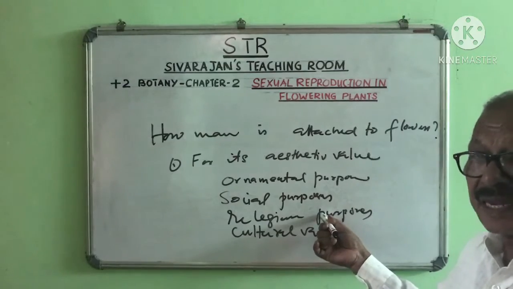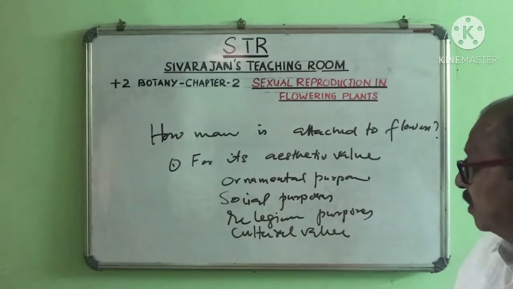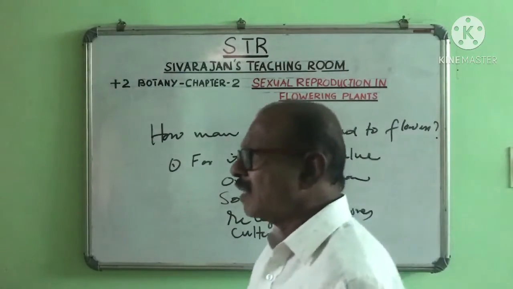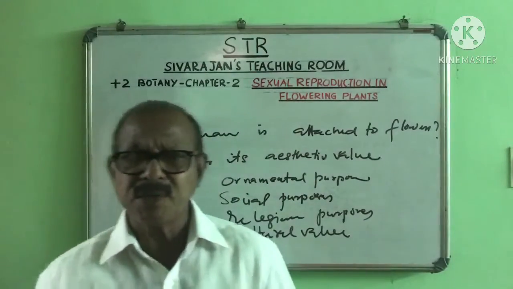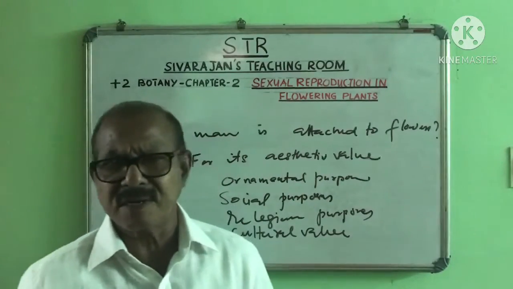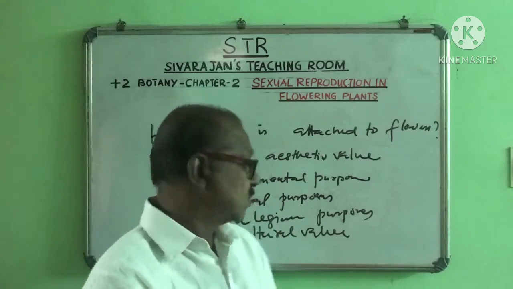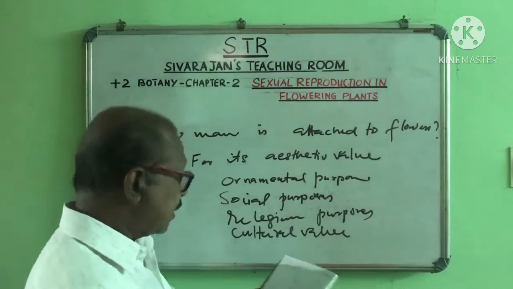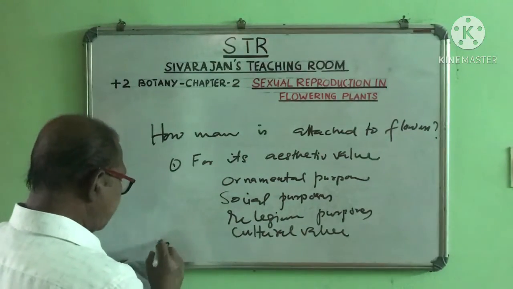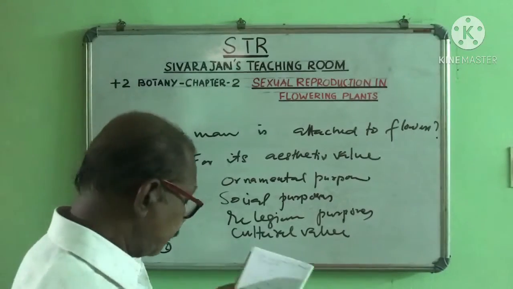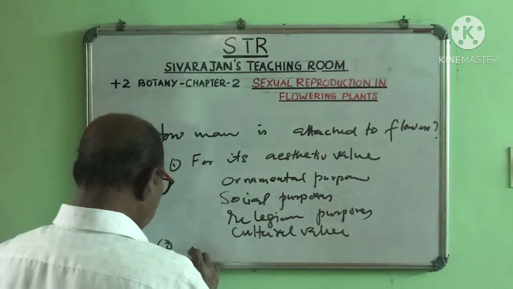For religious creeds, we use flowers. Then cultural value. If there is a gathering or a meeting going on, we use flowers, bouquets, garlands, etc., which are made of flowers. So, cultural value.